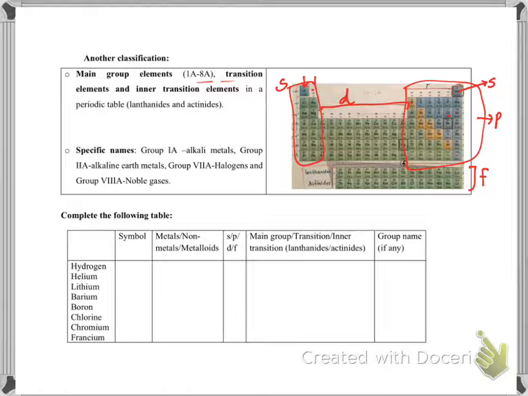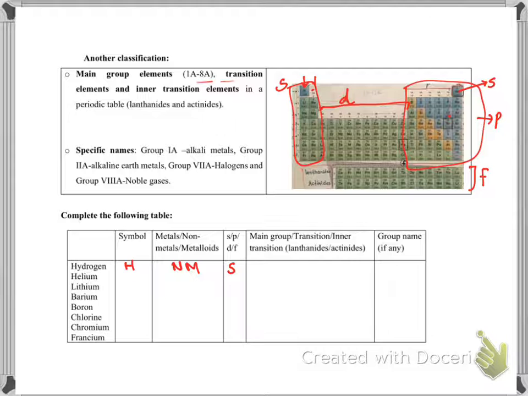So based on this, you have to practice doing these questions. For example, hydrogen. What's the symbol of hydrogen? H. Is it a metal, non-metal, or metalloid? Hydrogen, even if it is on the left side, is still a non-metal. See, it is shaded as blue. So for non-metal, you can write down Nm. Is it s, p, d, or f block? S. Remember, these two big column elements are S block elements.